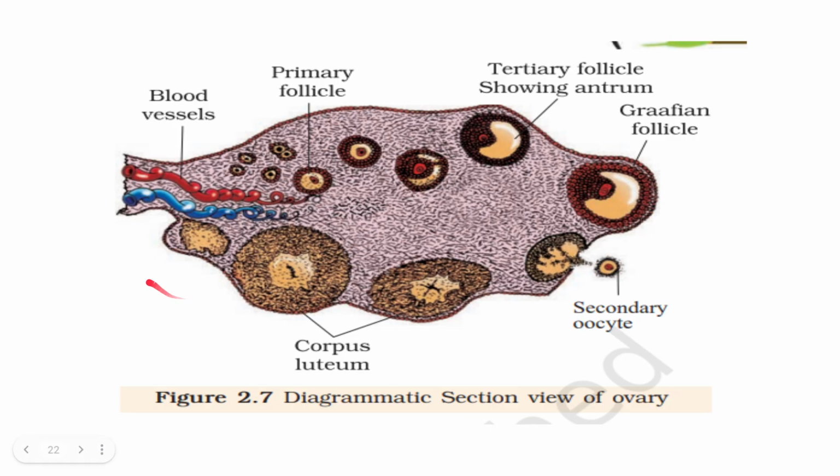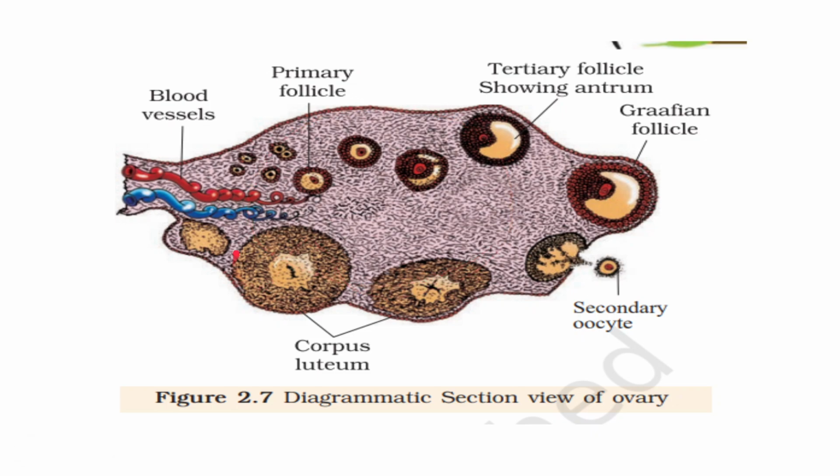Next you can see how the ovary will appear. The external layer is made up of thin epithelium. In the case of testis, it is a dense covering. But in the case of this one, you can see a dotted line is given. If you look clearly, it is even better seen. The layer with the dotted line is the thin epithelium. It is called germinal epithelium, made of cuboidal cells. Next one is the middle part. Everything inside this is called the ovarian stroma.